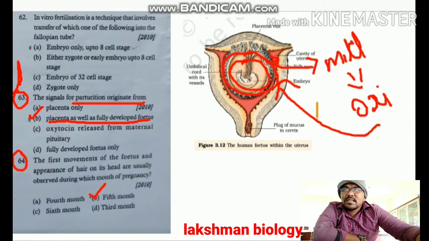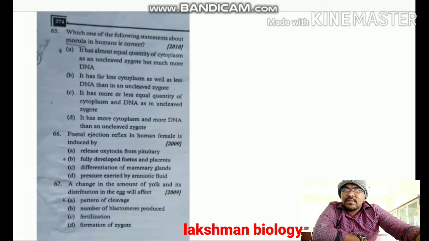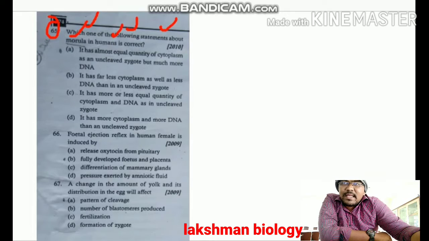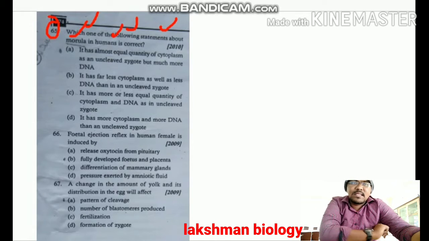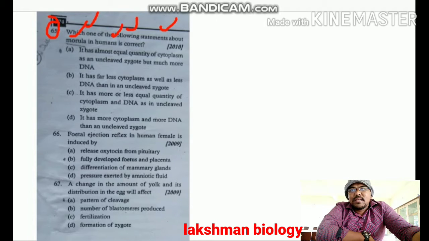After question number 64, we have to discuss question number 65. In question number 65, they have asked which one of the following statements about morula in humans is correct. They have given 4 statements in options A, B, C, D. We have to identify which statement is correct, related to morula. What is the morula? First we have to see.